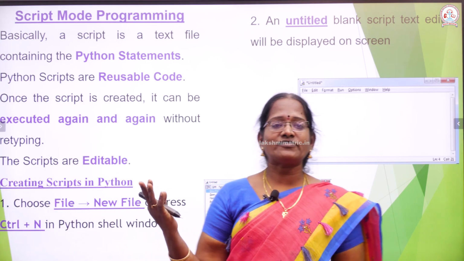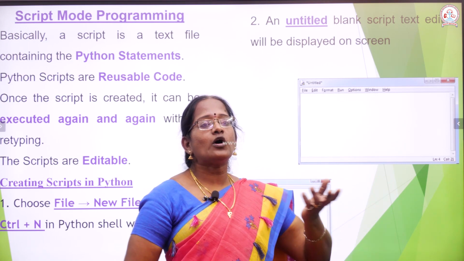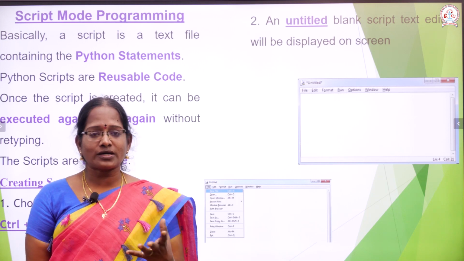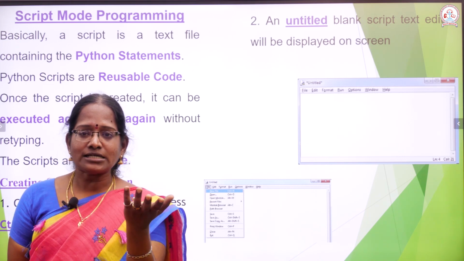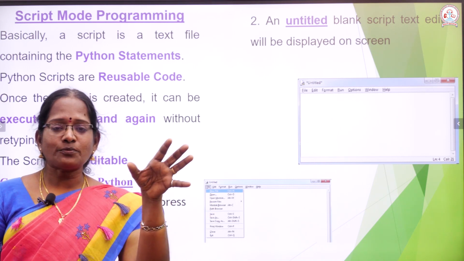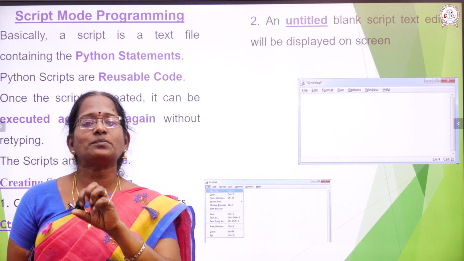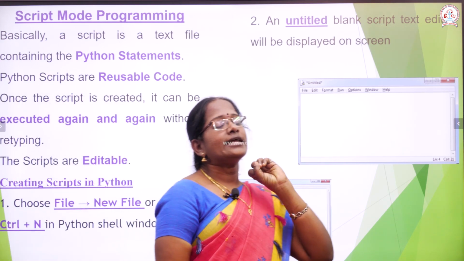What is the next type of mode? The next mode is called script mode. What is the use of script mode? You type the program and store it, and automatically it will start to execute. You store the program under any name, you assign any name to that particular file, and automatically it will start to execute.